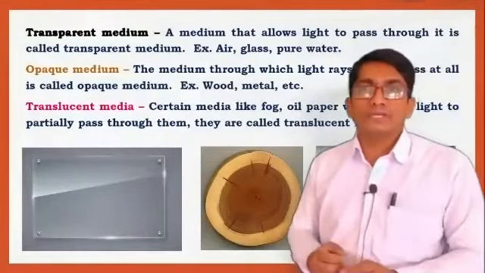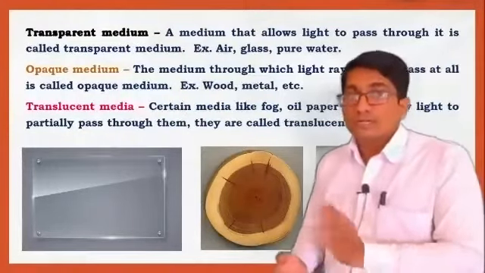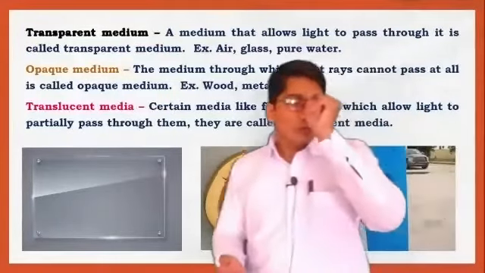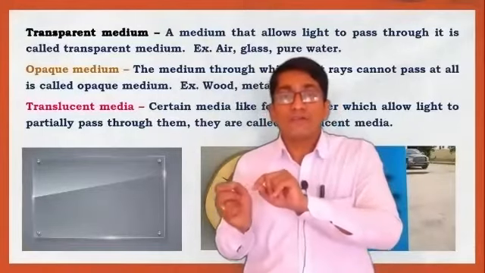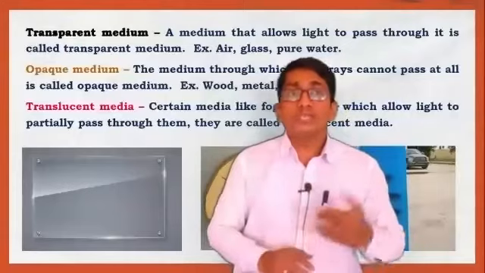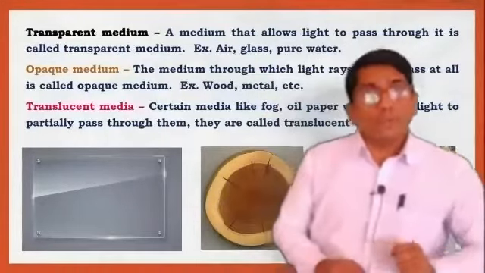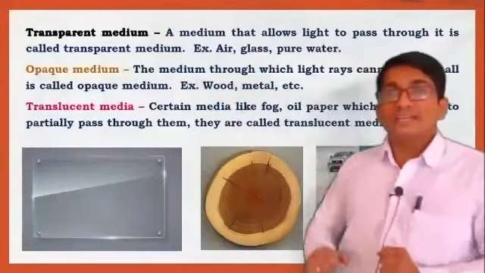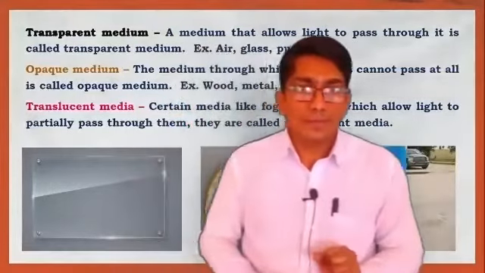Those media which allow light to pass through them are called transparent media. Examples are air, glass, pure water. Air is a transparent medium. Actually, it is a heterogeneous medium, but light easily travels in the air medium. So this is the transparent medium. One more type is the opaque medium. Opaque medium is the medium through which light rays cannot pass at all.